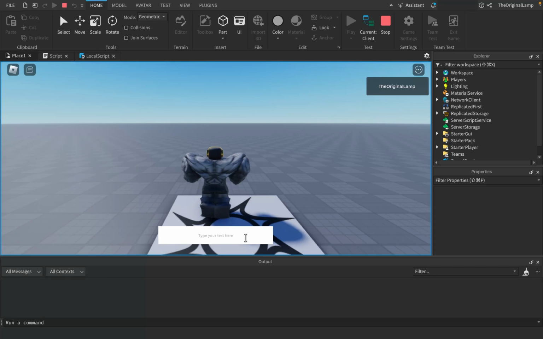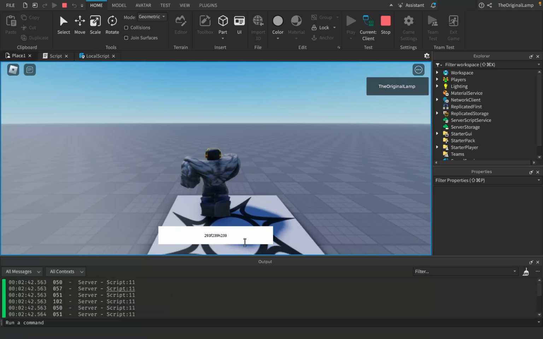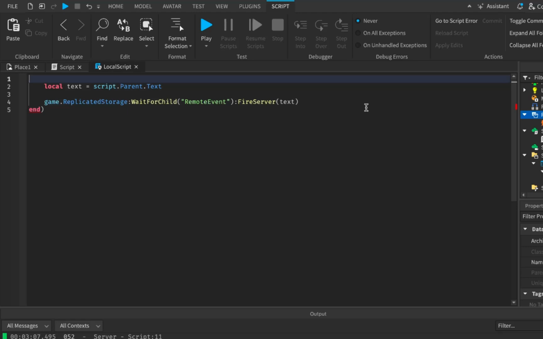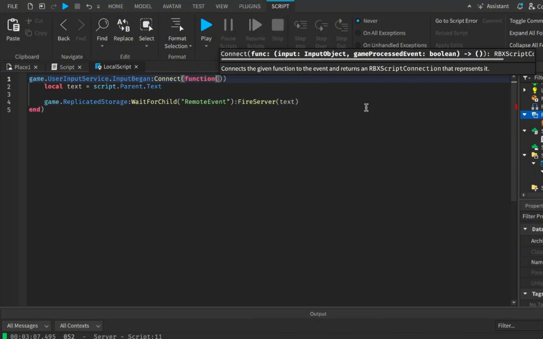Which does seem to work, like if I type something, it does work when I press enter. The problem is that focus lost means that we're just not focusing on this box anymore. So like if I type something in and then click away, see, it changes over here, which I'm not a big fan of, I'll be honest. So instead, what we could do is game, user input service, input began, connect function,